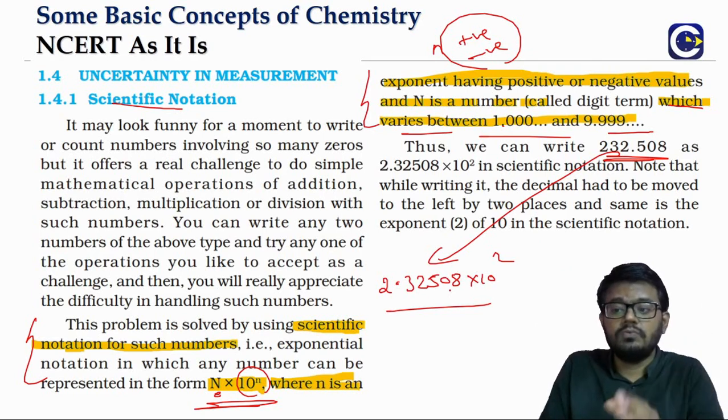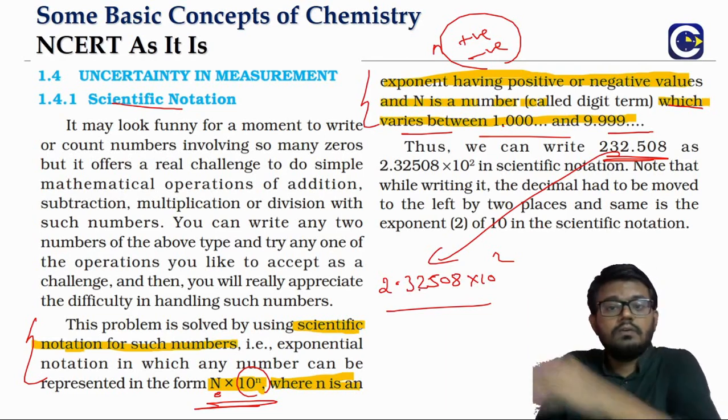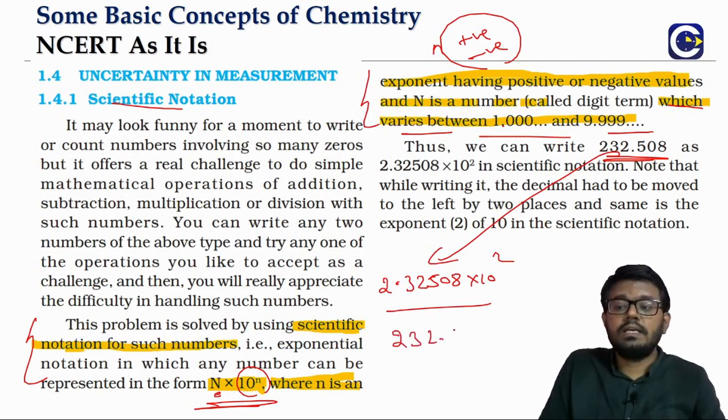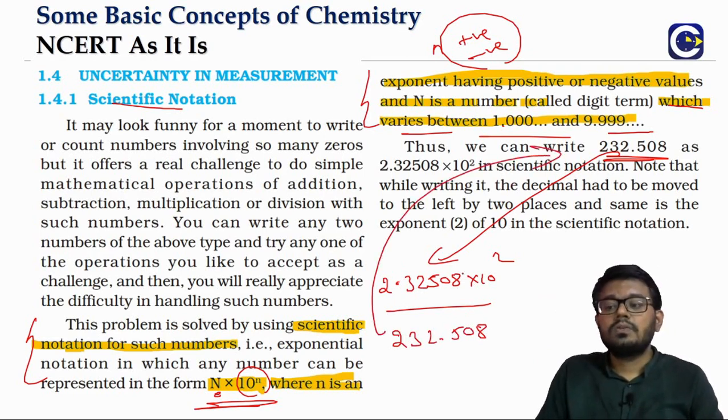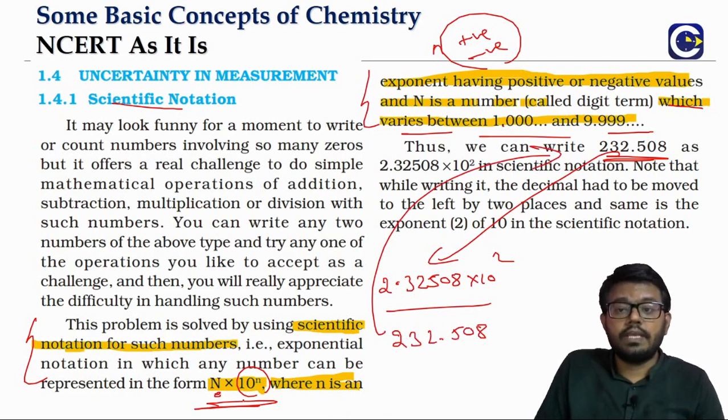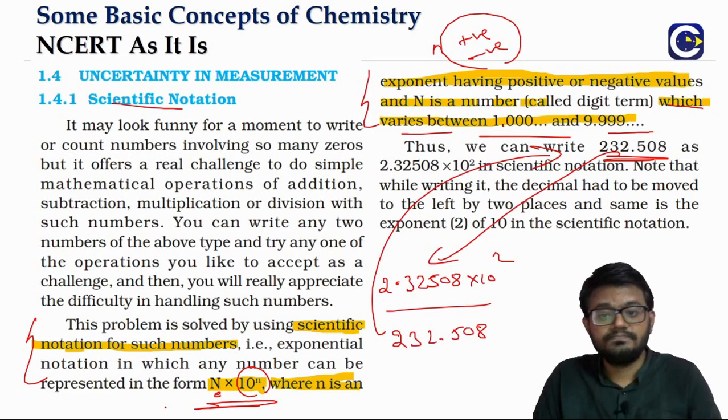So if you want to go back, we have 10 square, which means what? Into 100, right? So into 100 means we have to shift the decimal places to the right side, and we will get back the original number. Okay. So if you are representing in this notation 2.32508 into 10 power 2, this is what we will be calling the scientific notation.